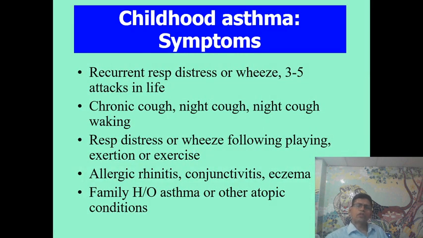The symptoms of childhood asthma: recurrent respiratory distress or wheeze, which means a whistling sound coming from the chest. This is wheeze, and it is 3 to 5 attacks in life. Chronic cough, night cough, waking. Respiratory distress or wheeze following playing, exertion, or exercise. And there are concomitant allergic conditions like allergic rhinitis, conjunctivitis, eczema. Family history of asthma or other conditions may be present.